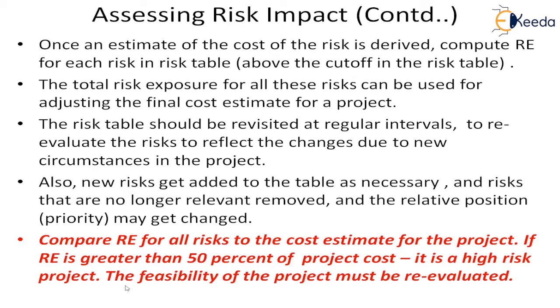In such cases, the feasibility has to be re-evaluated, whether it is worth taking up this project or not, or maybe changing the way we are delivering it, or changing the process model we will take. Maybe we will have to consider the spiral model, or we will have to change some of the scope and redefine the project.